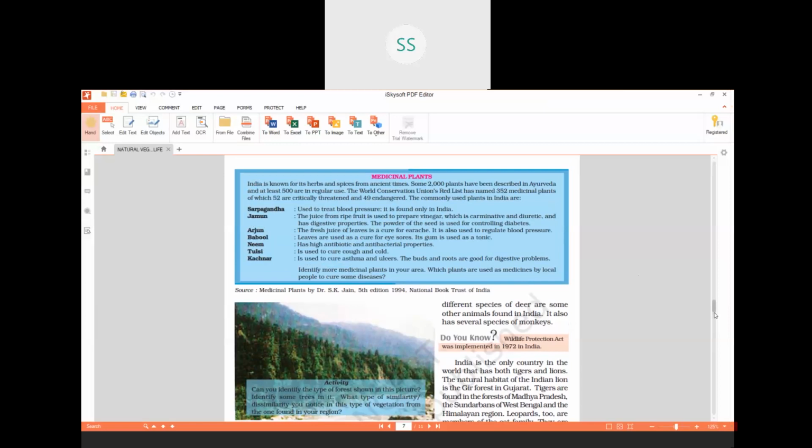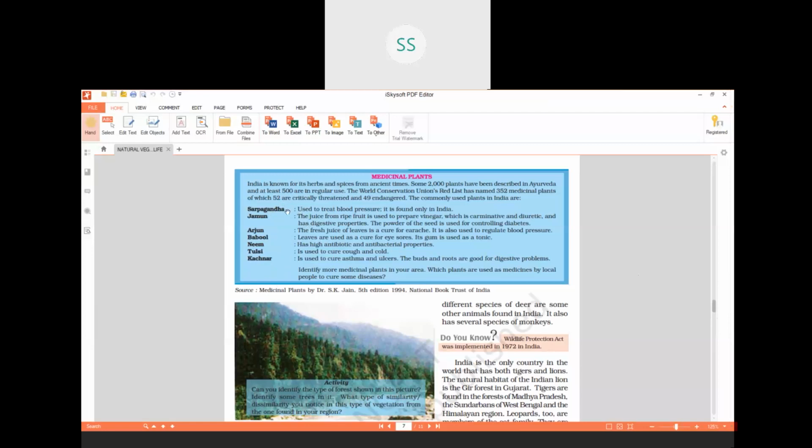The World Conservation Union's Red List has named 352 medicinal plants, of which 52 are critically threatened. Out of 352 medicinal plants in the endangered list, 52 are so critical that they are going to disappear after a few years, and 49 are also in the endangered list and have to be taken care of. And the commonly used plants in Ayurveda are, these are the examples.